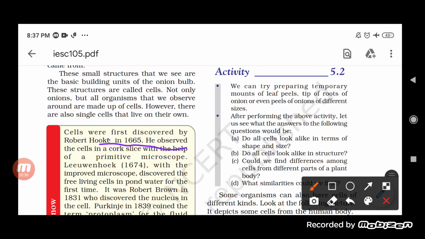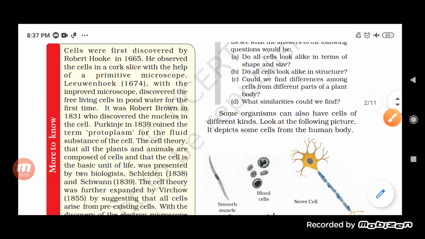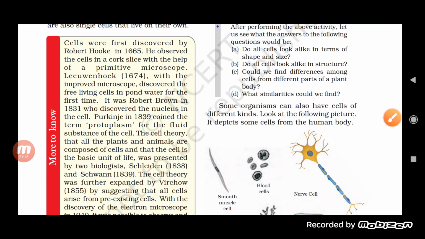It was Robert Brown who in 1831 discovered the nucleus in the cell. So who has given the term nucleus? Who has explained about the nucleus? It was Robert Brown. Then Purkinje, in 1839, coined the term protoplasm for the fluid substance of the cell.